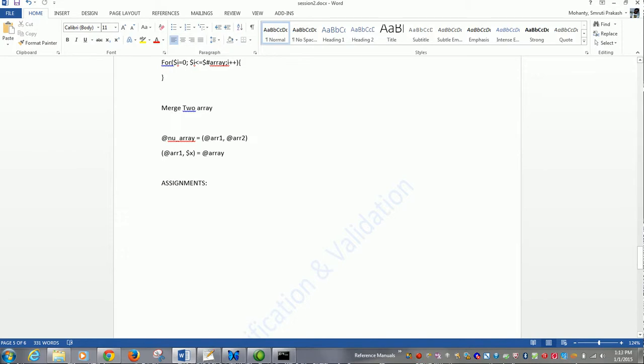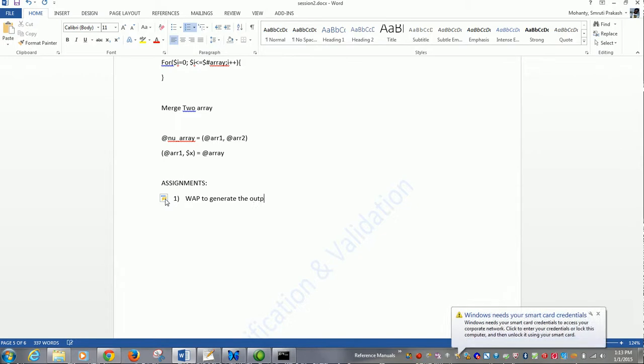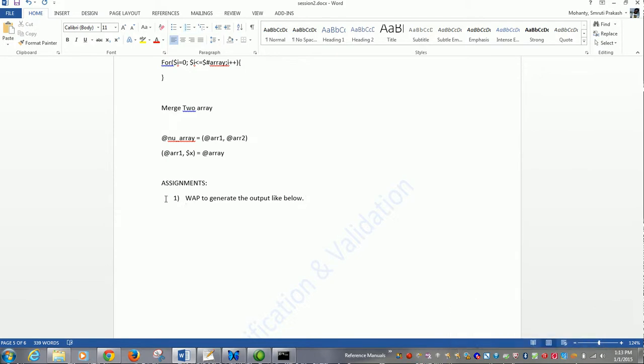Okay, the first question is, write a program to generate output like below: 2, 4, 6, 8.